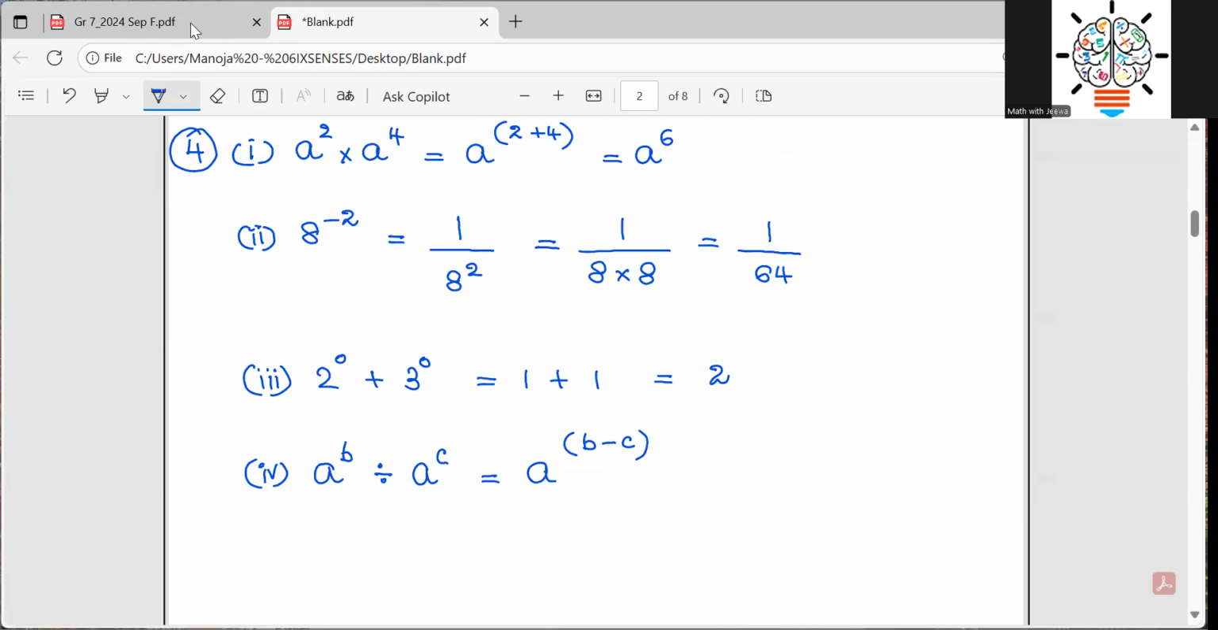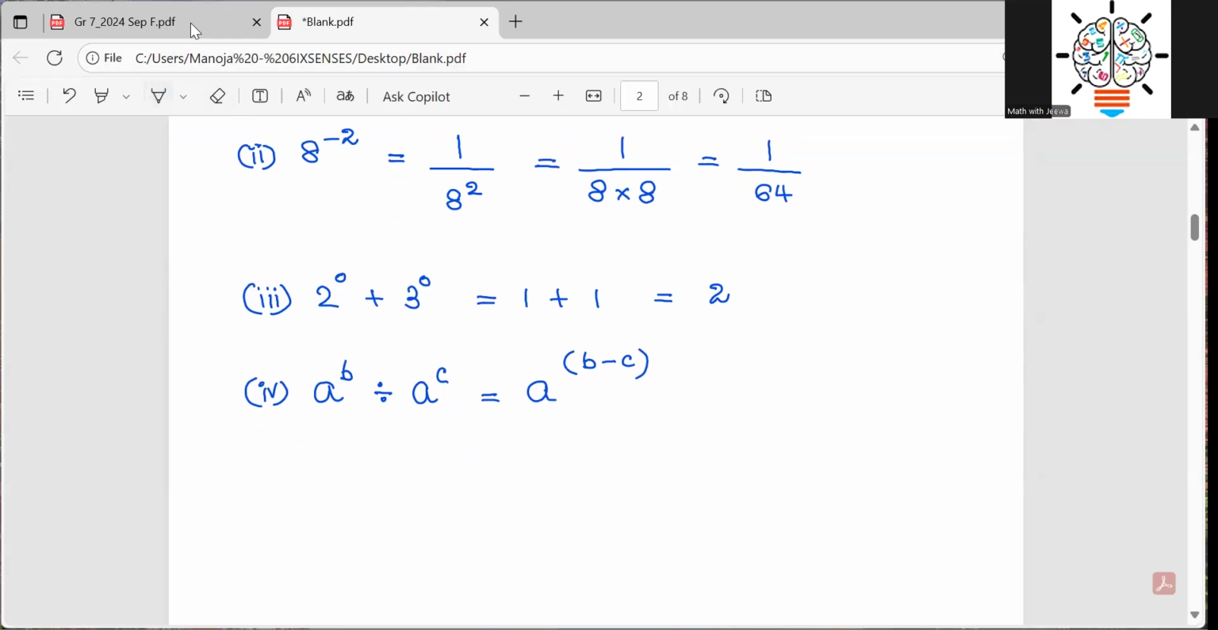The theory behind this is, if you have division and the same base value, you subtract the indices. Here we can just write b minus c, and apart from that we can't write anything because we don't know the values of b and c. But in question number 1, the Roman number 1, you have multiplication and the same base value, so you add the indices. 2 plus 4 you can add and get the final answer 6, because we have the values. But here, even though we need to subtract, we don't know the values of b and c, so we just keep it as a to the power of b minus c.